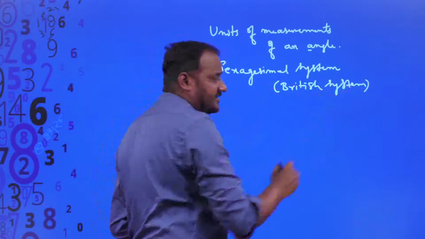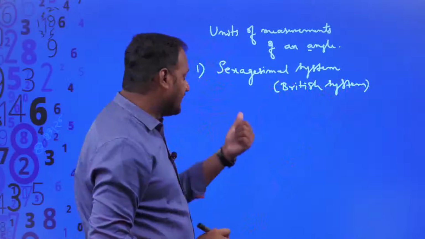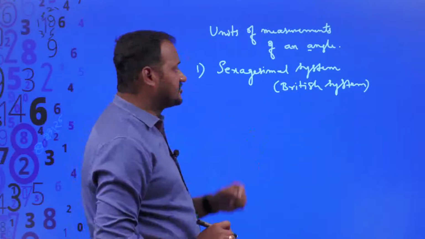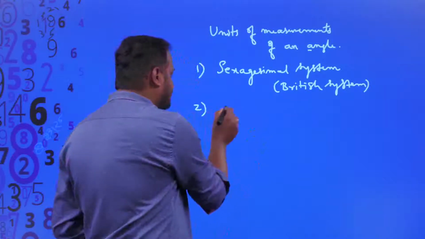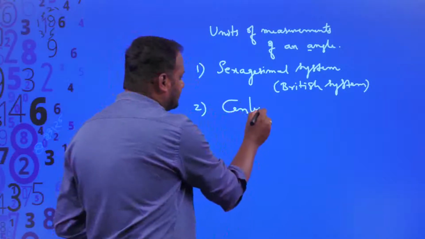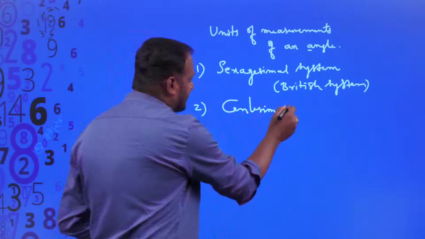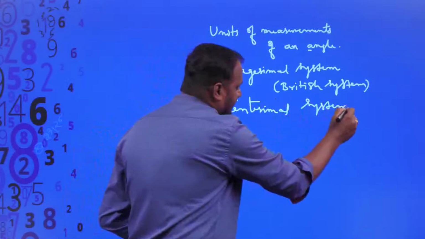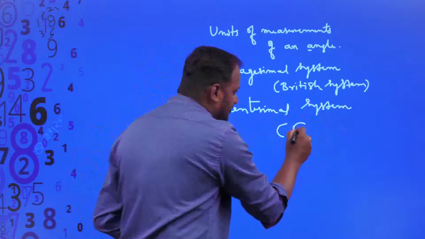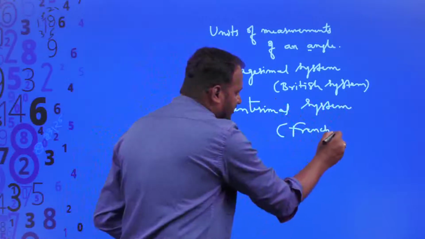And the second system is the centesimal system. This centesimal system was introduced by French people, so it is said to be the French system.